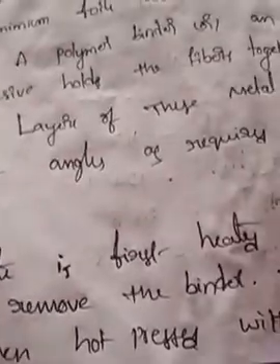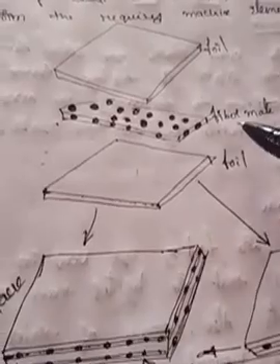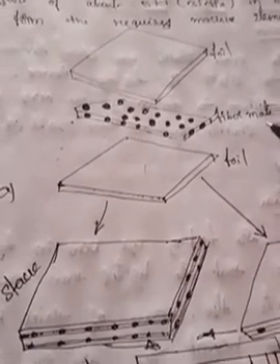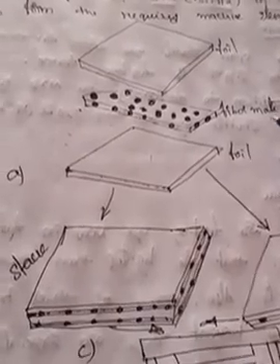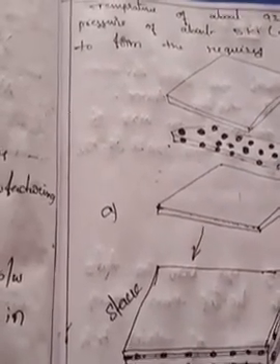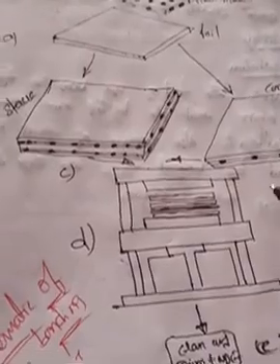Layers of these metal foils are stacked at the angles required by the design. Suppose this is the fiber mat. It is made up of fiber materials. So these materials may be placed between two foils, and it is nothing but a molding process.